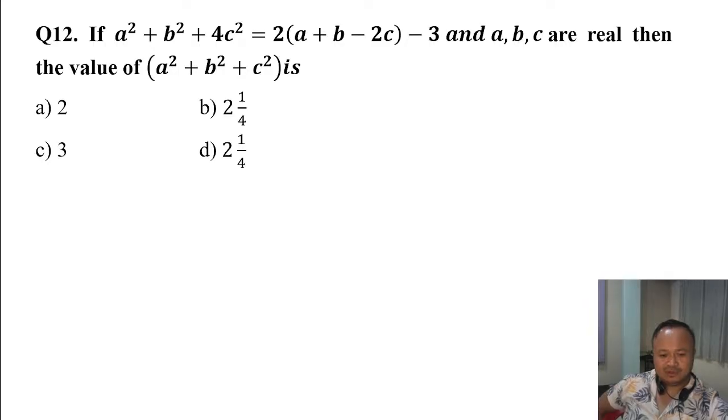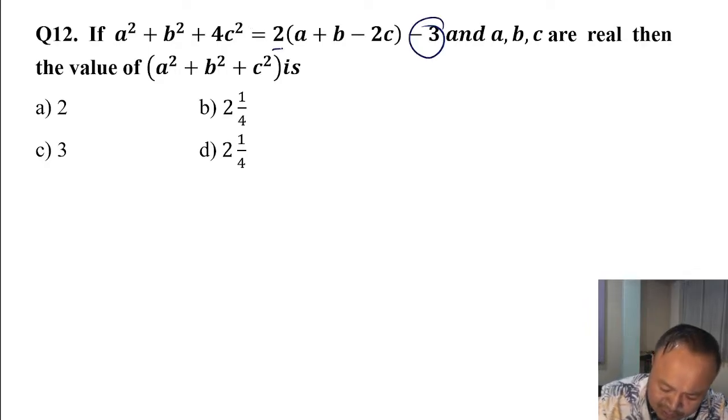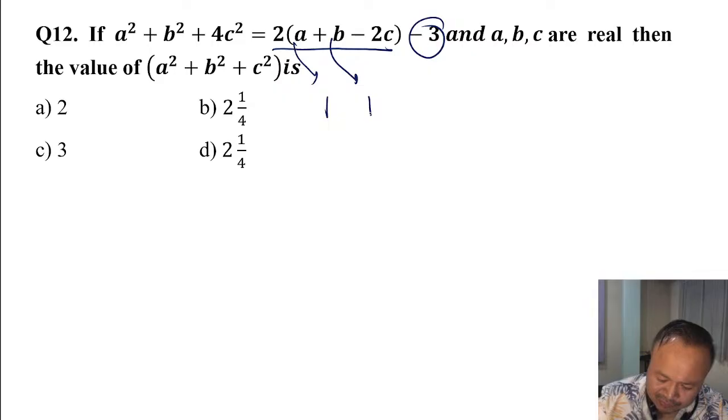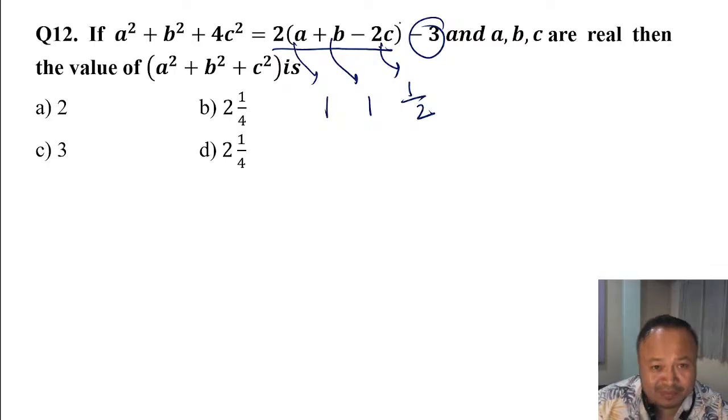a square plus b square, this is the first, and this is 3. Now look here: the value of a is 1, the value of b is 1, and the value of c is minus 1 by 2. If it is 2, then 1 by 2; if it is 3, 1 by 3. Now this is a minus, so c is minus.